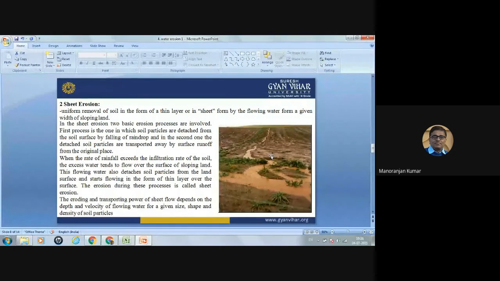The eroding and transporting power of sheet flow depends on the depth and velocity of the flowing water for a given size, shape, and density of the soil particle. So this is sheet erosion. Here the soil as well as the excess water will flow in the form of a sheet.